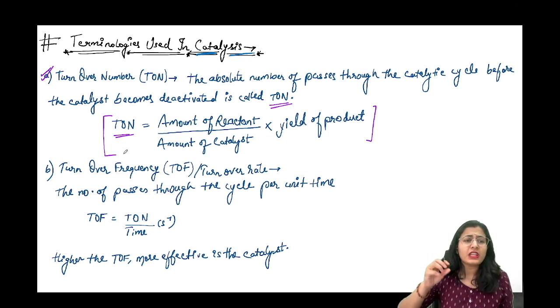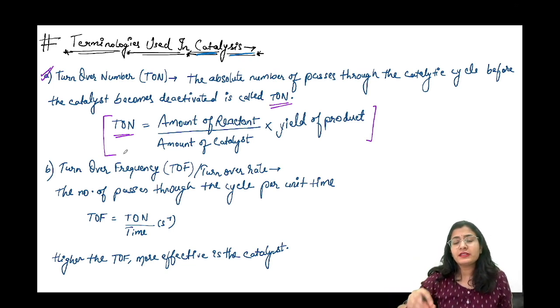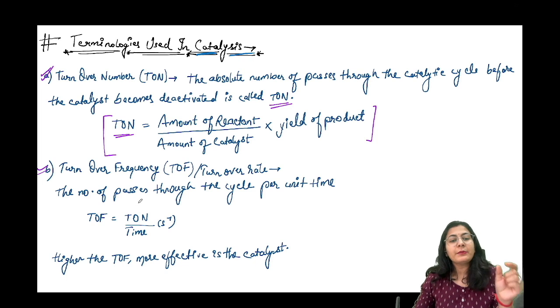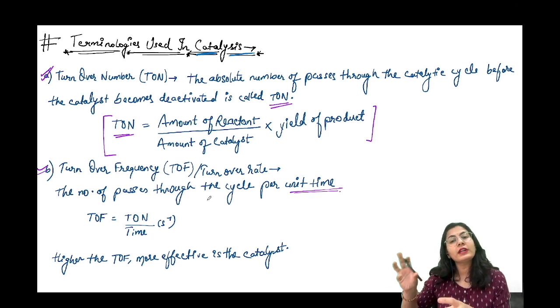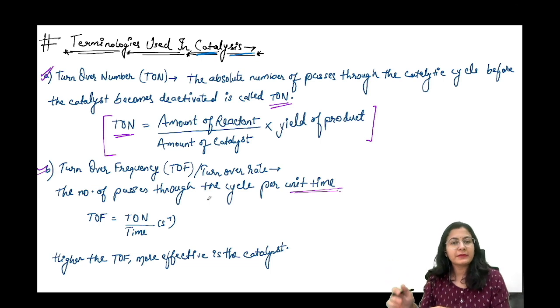Okay, so turnover number is the number of catalytic cycles before the catalyst is deactivated, and turnover frequency, it's very easy again. It is the number of passes through the cycle per unit time. ठीक है, मतलब कि वो जो आपका टोटल टर्नओवर नंबर है, टर्नओवर नंबर per time, that is how many total cycles that catalyst can complete and in how much time.